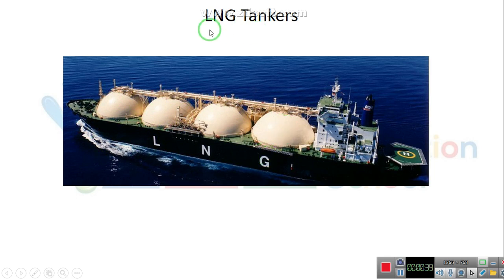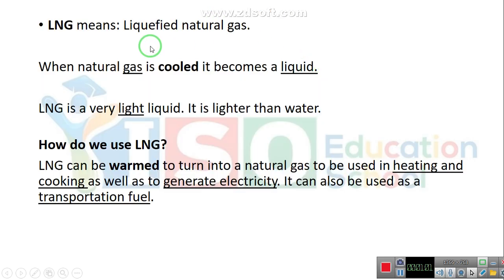Okay, I need you kindly to repeat after me: LNG tankers. We will have some general information about these tankers, and we shall know the meaning of LNG and what this short form stands for. LNG means liquefied natural gas. The short form of this is LNG.